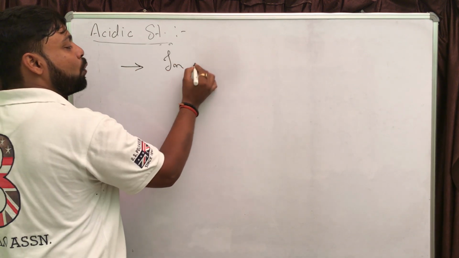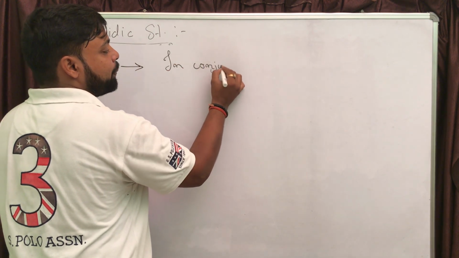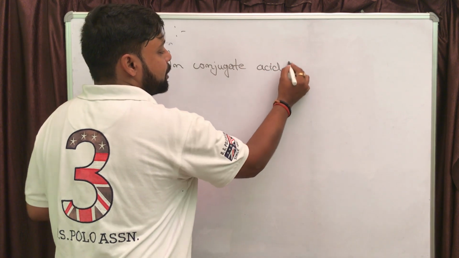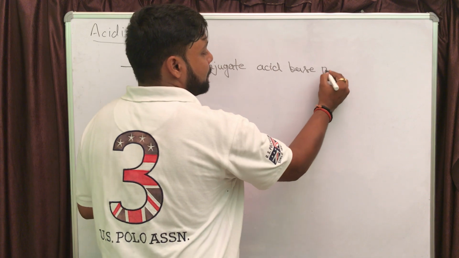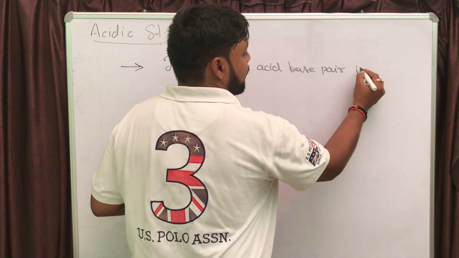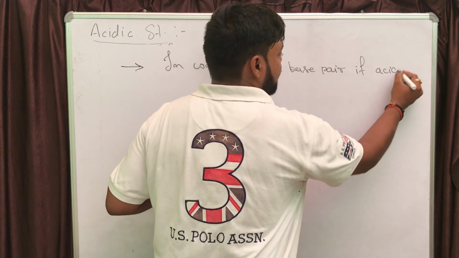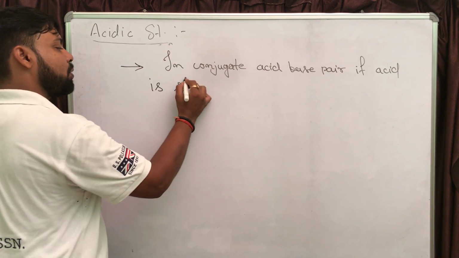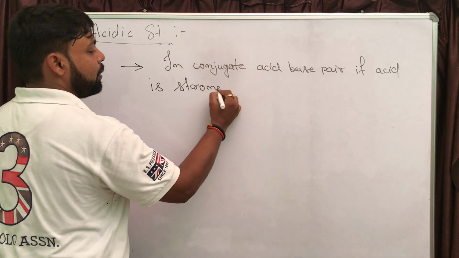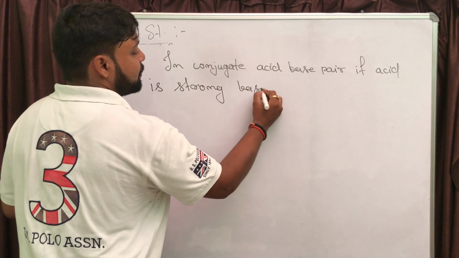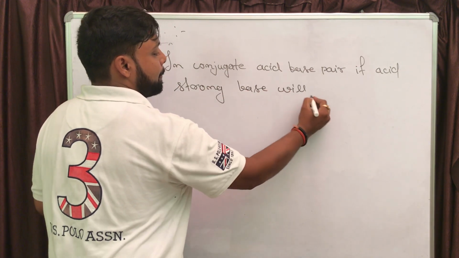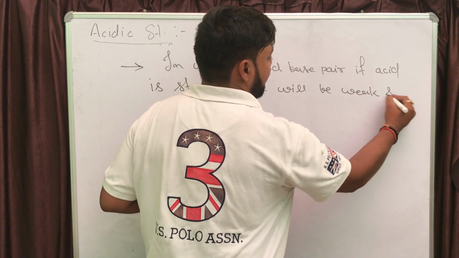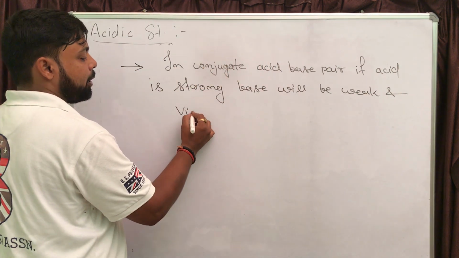In a conjugate acid base pair, if the acid is strong, the base will be weak, and vice versa.